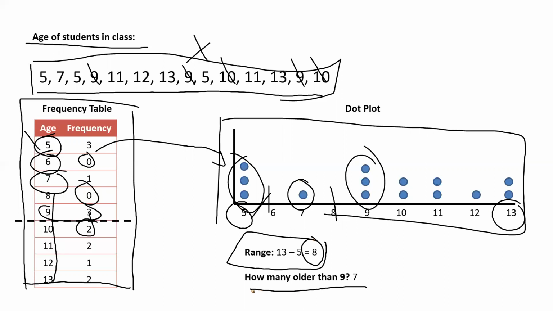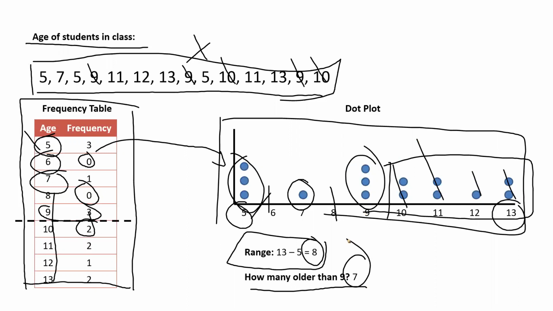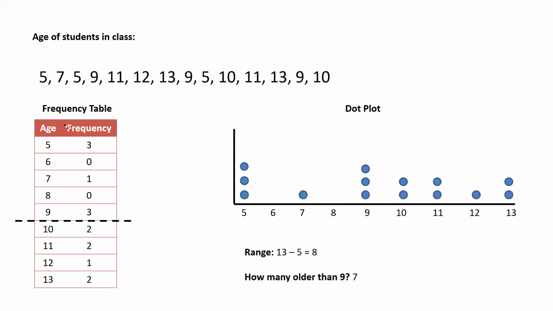From here I can also understand how many are older than 9. Older than 9 are these values: 1, 2, 3, 4, 5, 6, 7. There are 7 students who are older than 9 years. If someone asks what is the most frequent value, 5 appears three times and 9 three times. So my mode is 5, 9. We have to decide which is my mode. We'll discuss that once we reach the measures of central tendency. But that is how you can analyze the data and get insights in a quick time.